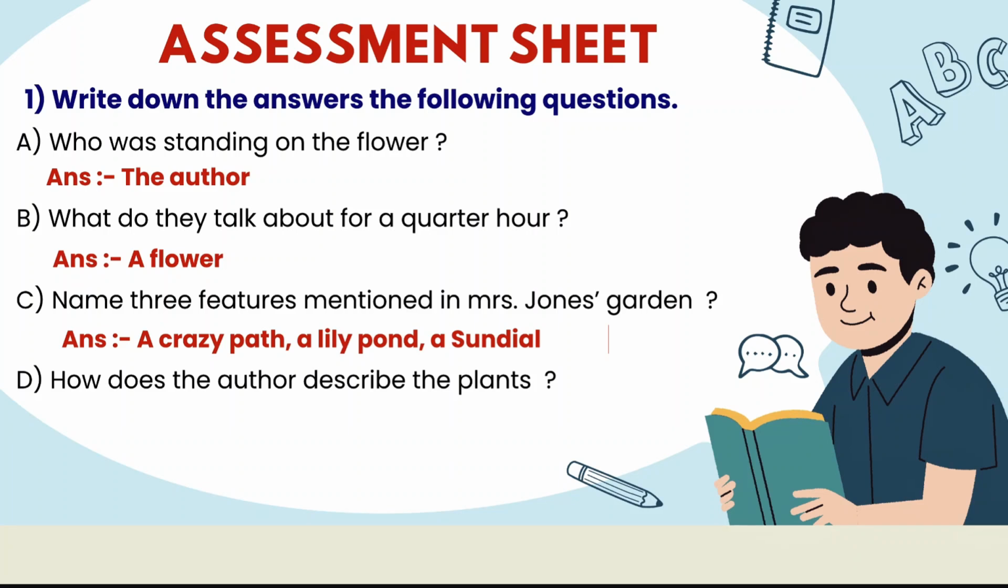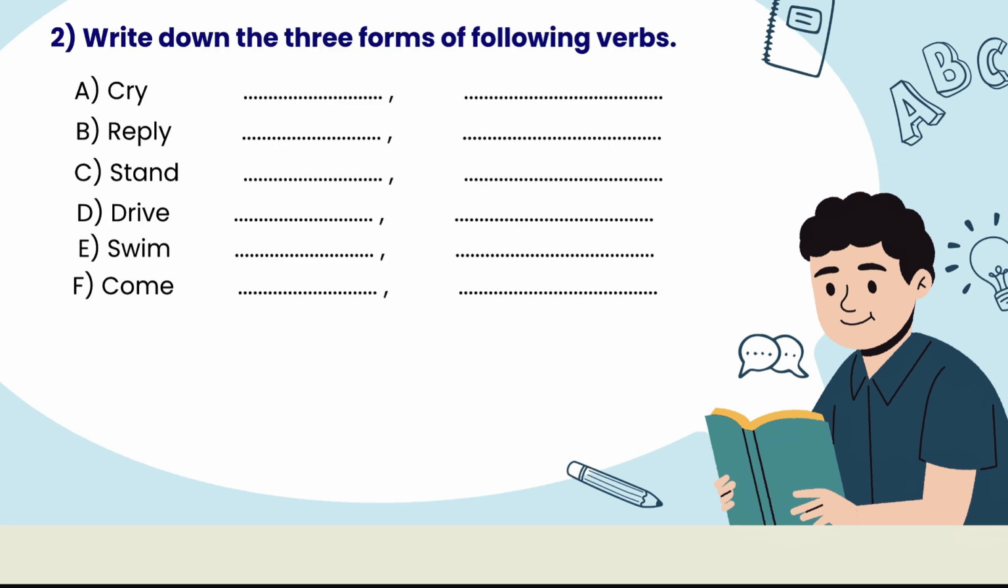Right, students? Then, how does the author describe the plants? So, the author describes the plants using words like tiny and delicate. Basically, delicate means fragile things that can be broken into pieces after a small force. Right? Then, we will move towards some grammatical portion.